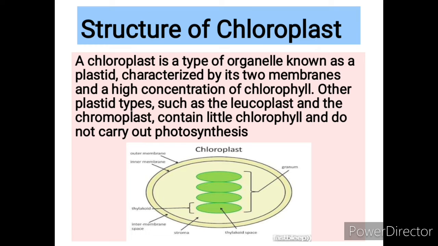Other plastids are also there in the cell, but these are leucoplast, xanthoplast, chromoplast. But these don't contain the chlorophyll pigment in large amount. They contain it in little amount, hence they are not helpful in the process of photosynthesis. Only the chloroplast is helpful in photosynthesis. As we said, the central region is grana and it is photosynthetic in nature. So what about the surrounding area? This surrounding area is nothing but the stroma, which is helpful in photosynthesis when there is absence of light, that we will see in the next slide.